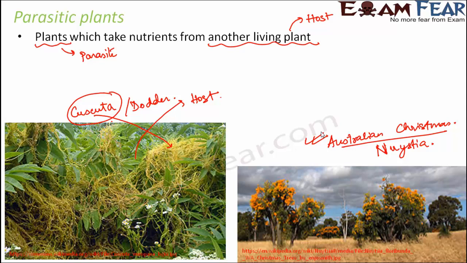So you see, in the first example, these plants do not have a choice other than depending on other plants because they can't prepare their own food. But in the second example, even though they are capable of preparing their own food, they still try to obtain food from other plants. So both of these are examples of parasitic plants.